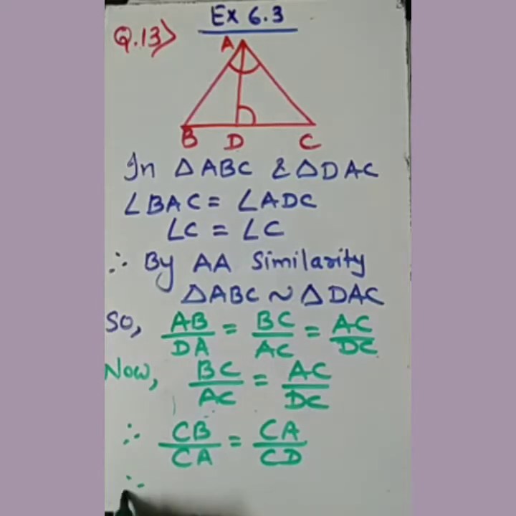Now let's do the cross multiplication. CA into CA gives CA square, which is equal to CB into CD. This is the required result that we had to prove. Clear to you? This is the proof for the question.